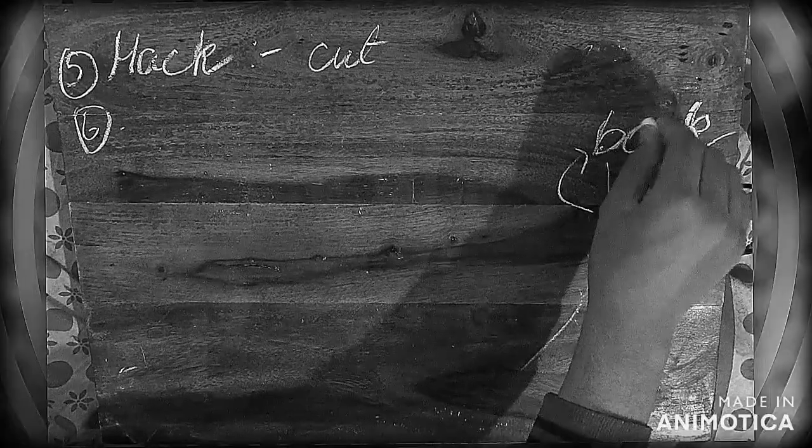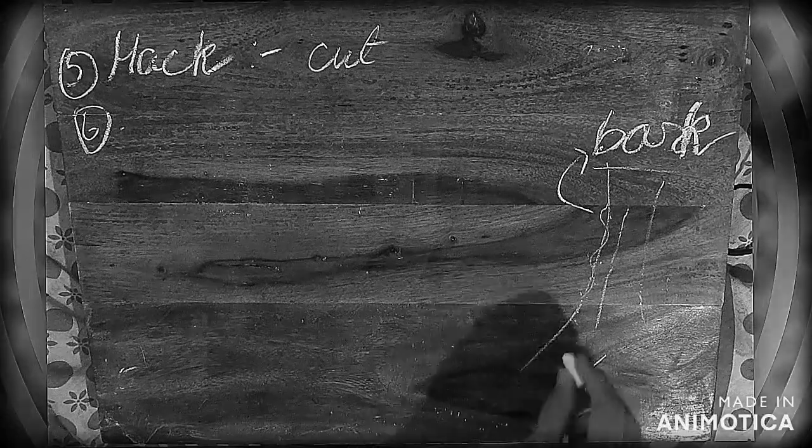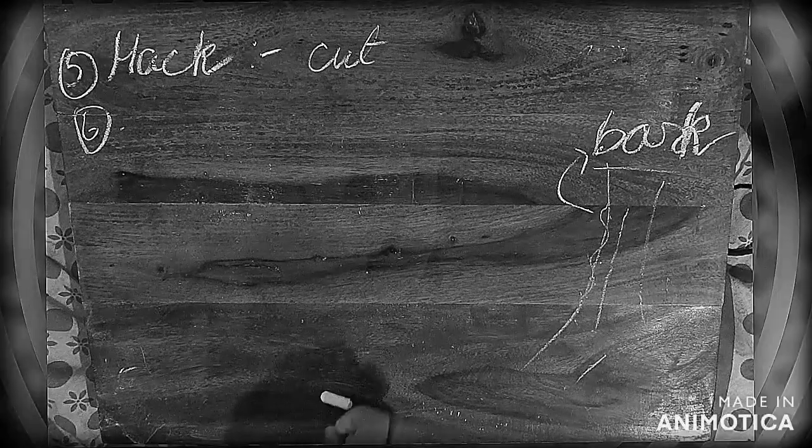Bark is only with trees; in the case of plants there is a stem and no outer bark. So bark is the hard outer covering of tree. Now heal means to recover. Heal means to become well again.